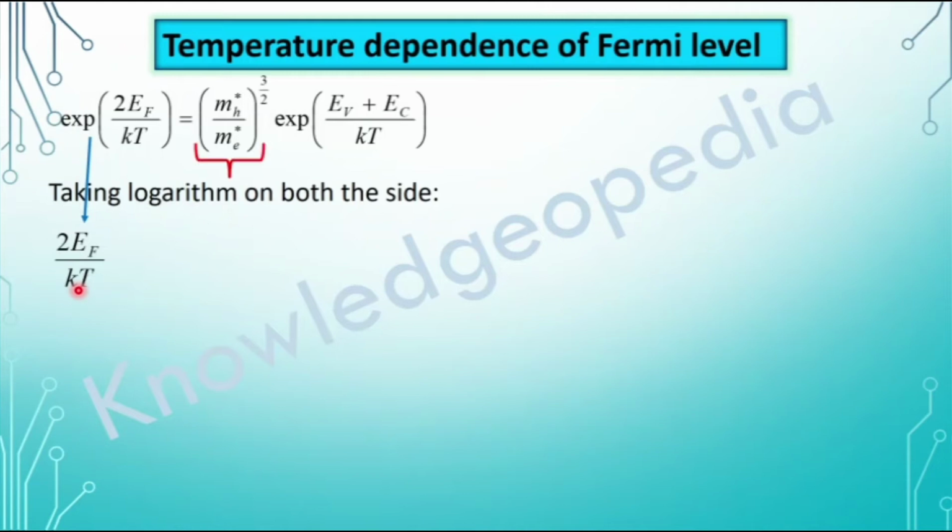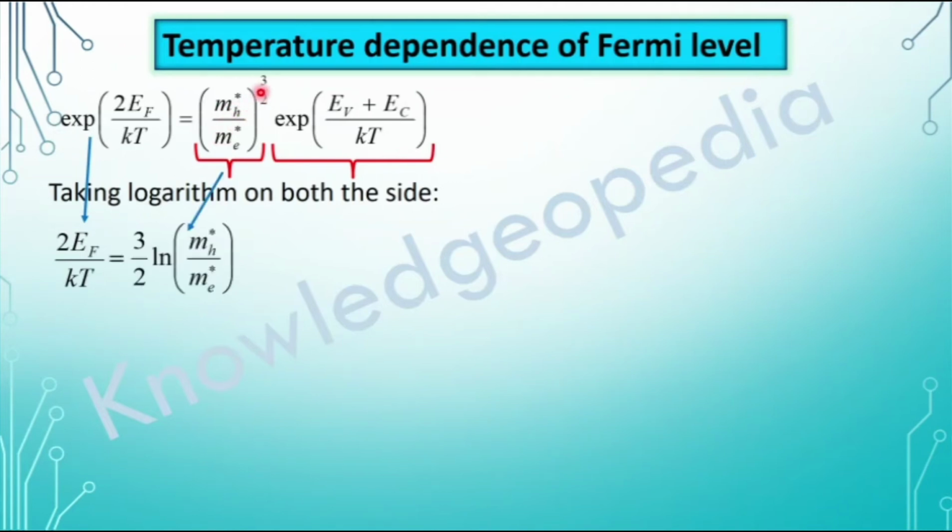Now coming to the right hand side, we have two terms. The first one, let me call this a and this b. The logarithm of a into b, log ab, is equal to log a plus log b. For log a, this total term I have taken as a. Let me take this function as x and this 3 by 2 as y. So this will be log x to the power y, and the formula for log x to the power y is y log x.